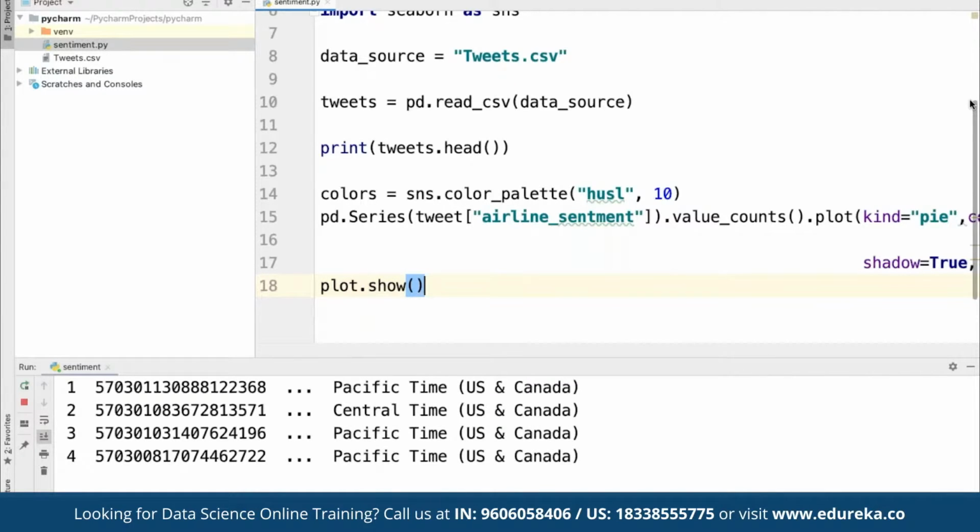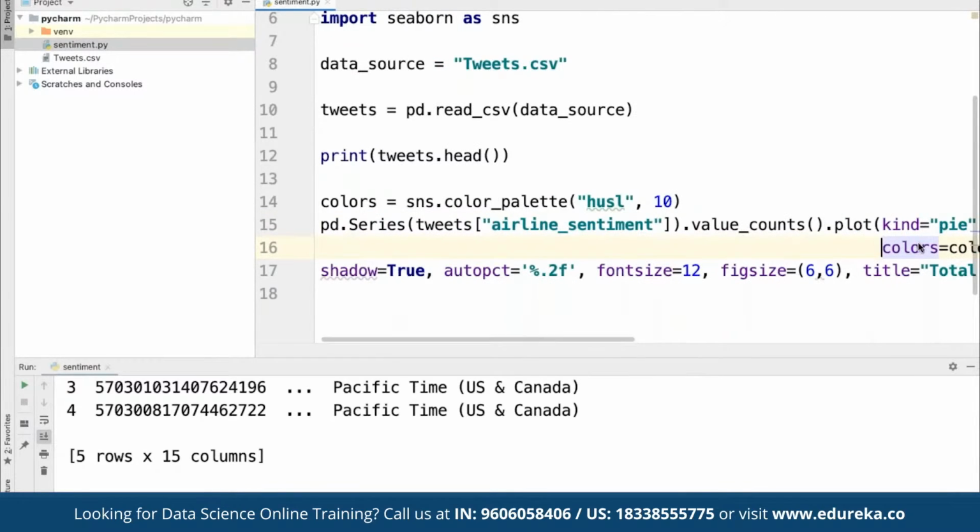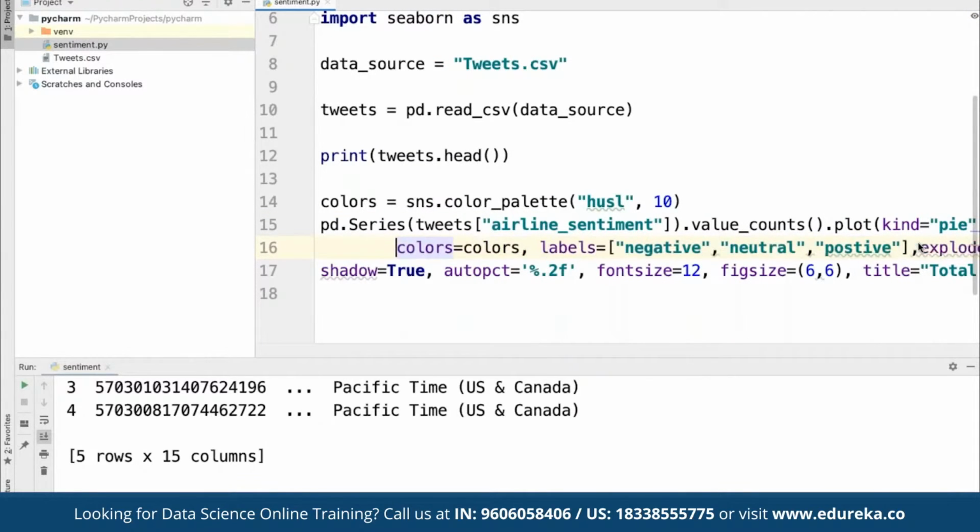So basically here we are not dividing this for different airlines. We are simply going to look at a single pie chart showcasing different sentiment here. And then we define the type of plot here. Then we had defined colors. Then we had defined labels for negative, neutral, and then we defined for positive.